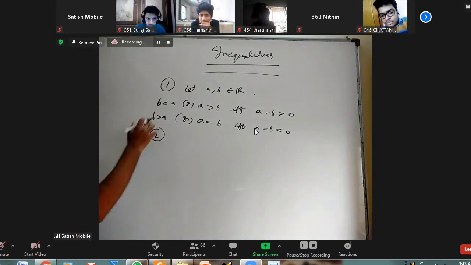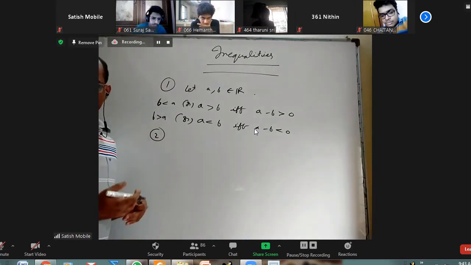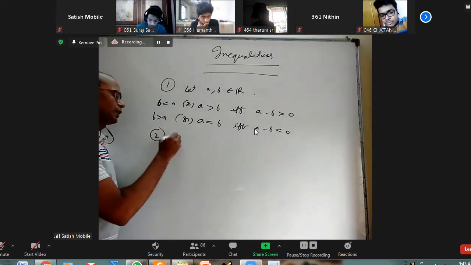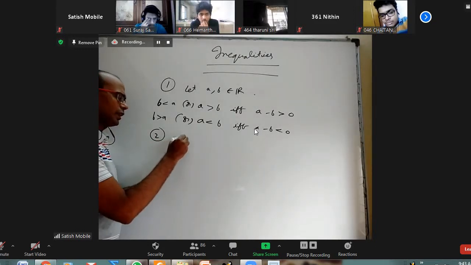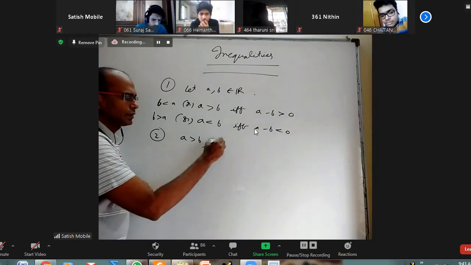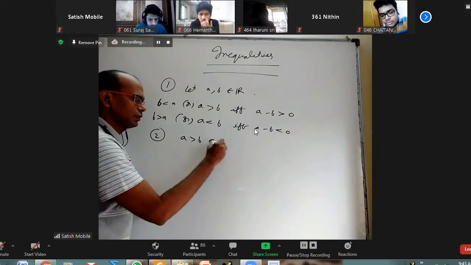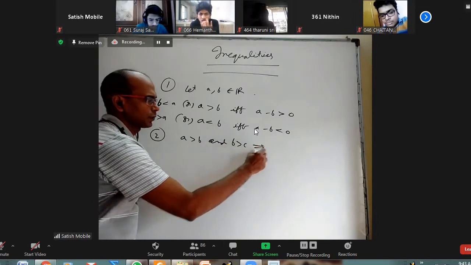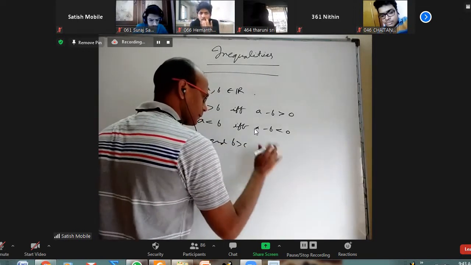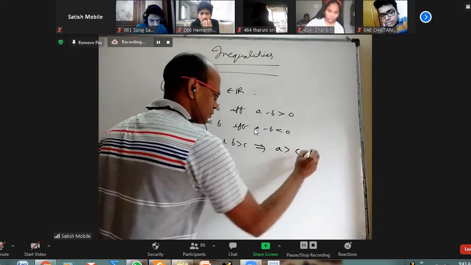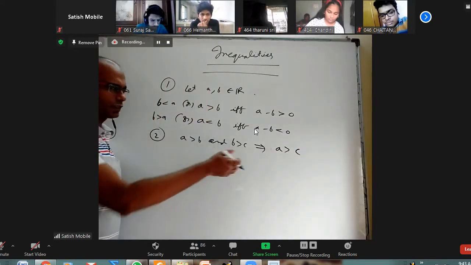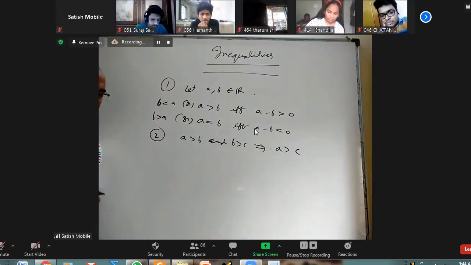There are different properties of inequalities we are going to discuss. Let us say A is greater than B and B is greater than C. If these two are given, A greater than B and B greater than C implies A is greater than C. We know that if this is bigger than this, and this is bigger than this, but still, how to prove it based on this definition?